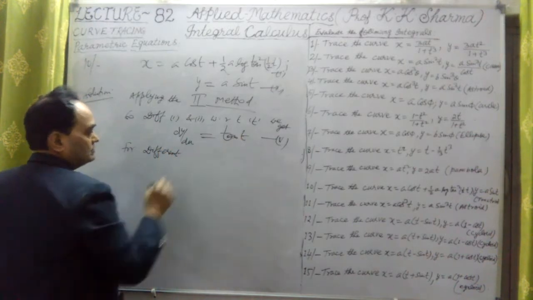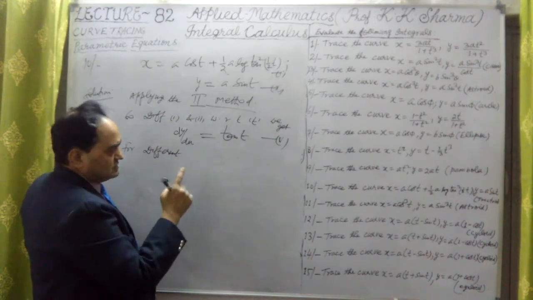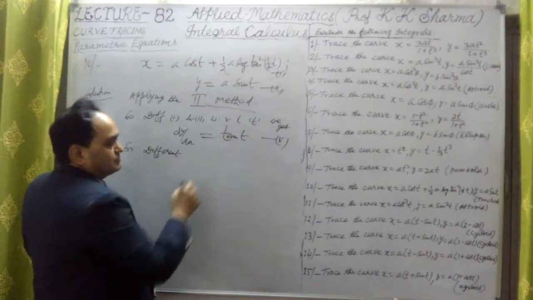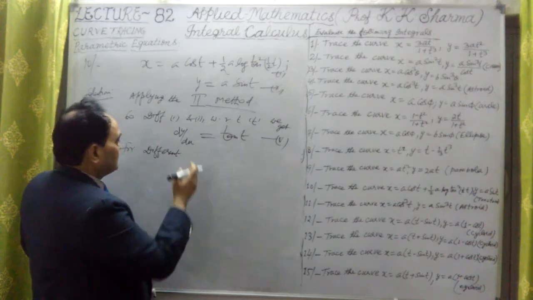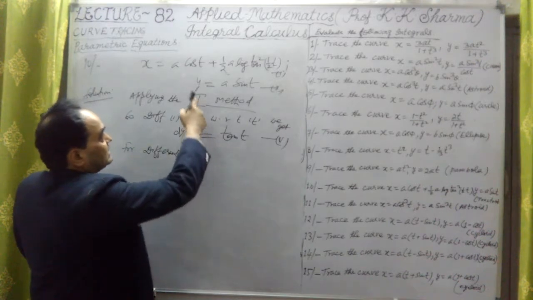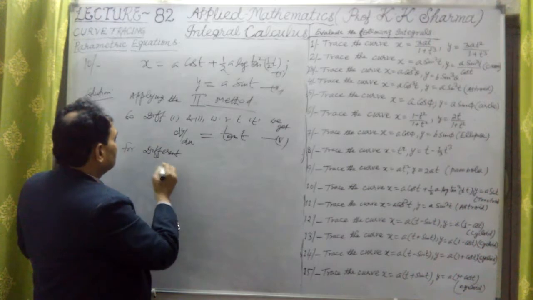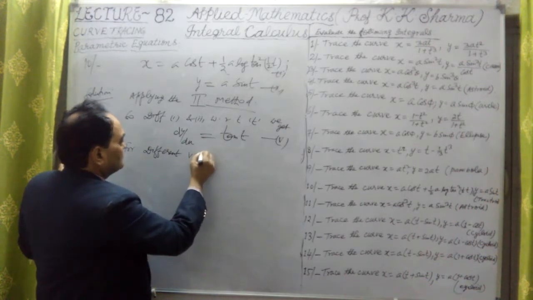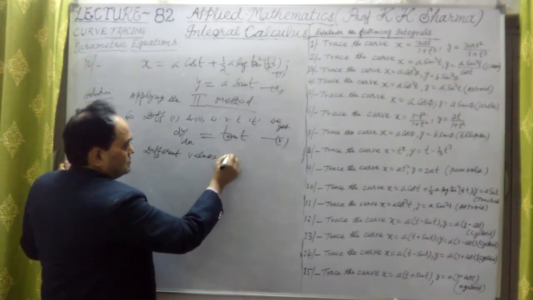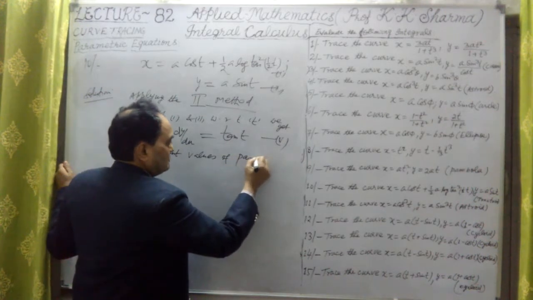This is in an angle only, so we will substitute some angles in place of t in tan t. After that we will solve for x and y.